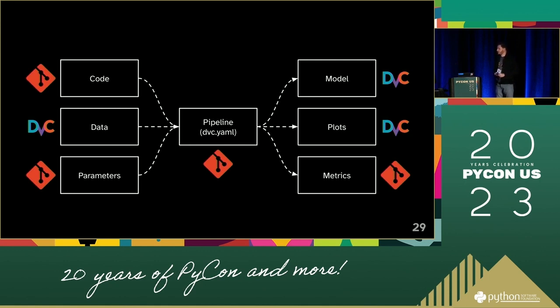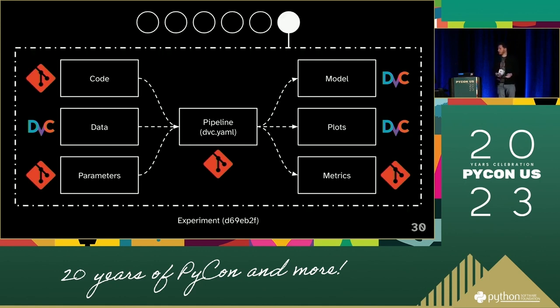And if we do all of that together, then we can consider one pipeline run as an experiment, or more technically speaking, as a Git commit. And now if we want to go back through our history to find our previous experiments, we can simply do a Git checkout. So here we see that the parameters changed for one of the previous experiments. The other stuff stayed the same, but because the parameters changed, we've got an affected model, plots, and metrics. And with Git checkout and then DVC checkout, we can quickly pull up those results.